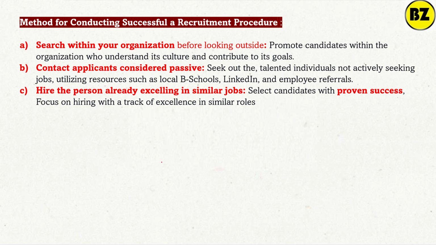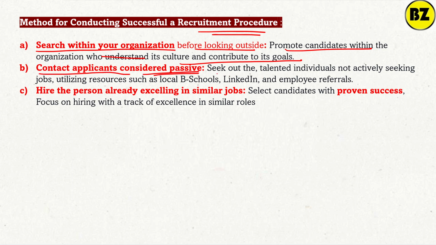Now, what are the methods for conducting a successful recruitment procedure? How to conduct successful recruitment? See, search within your own organization before looking outside. Obviously, promote candidates within the organization who understand the culture and who can contribute better to the goals of the organization. So if we have to fill any vacancy, first you have to look into the organization itself. Then contact applicants considered passive, so seek out talented individuals not actively seeking jobs, utilizing resources, for example, local B schools, LinkedIn, employee referral.